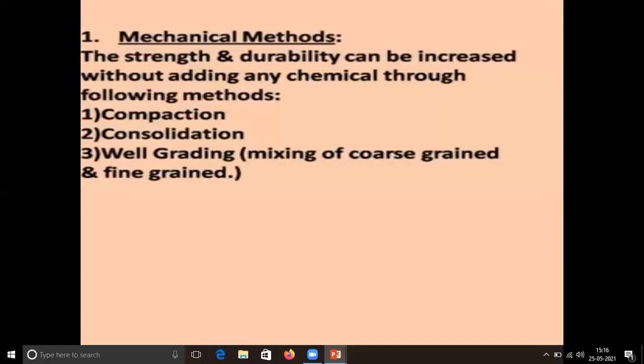What is a well graded soil? We have to know what is a well graded soil. When all sizes of particles are present in a particular soil, then such kind of soil is known as well graded soil. Why is it required? Because if we mix the coarse grained soil and fine grained soil, the voids among the coarse grained soil will be filled with the fine grained soil, and such kind of soil will be well graded soil, because the particles will be in closure state, voids will be less, and strength will be directly increased.